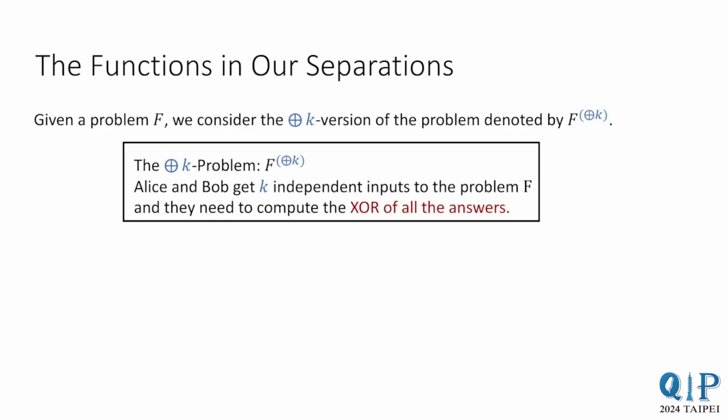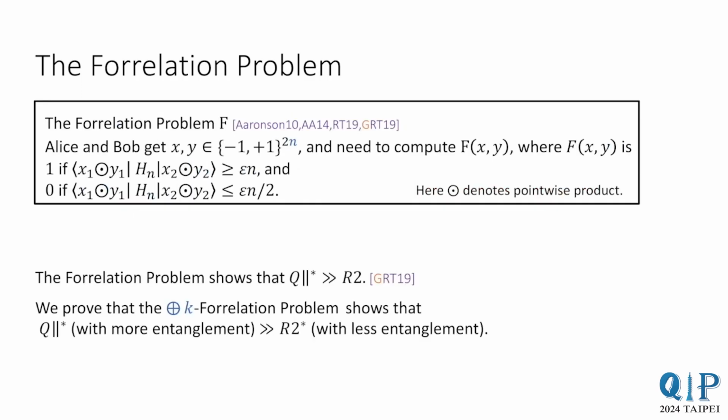Based on different instantiations of f, we get our various results. Let's look at these instantiations. The first instantiation is the correlation problem. It's not too important for this talk what exactly the correlation problem is, but I've just put it up for people who are interested. What is important is that this problem separates Q parallel star from R2. We show that the XOR k version of this problem separates Q parallel star with more entanglement from R2 star with less entanglement.